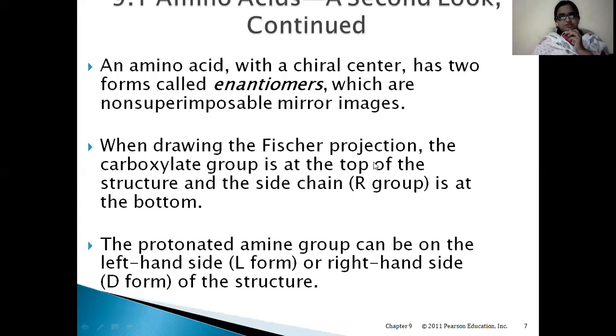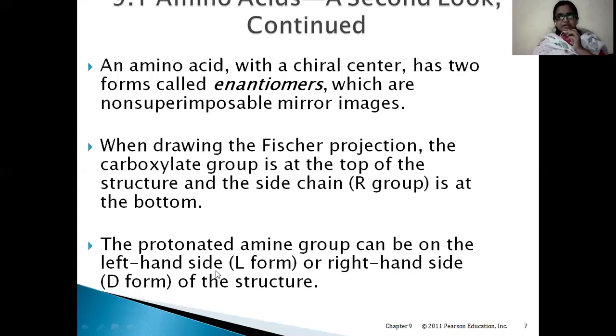When drawing the Fischer projection, the carboxylate group is at the top of the structure and the side chain is at the bottom. The protonated amino group can be on the left side or the right side of the structure. So when we draw the diagram of an amino acid by Fischer projection, we usually get the carboxylic acid group on the top and the R group at the bottom, and the protonated amino group can be on the left-hand side.